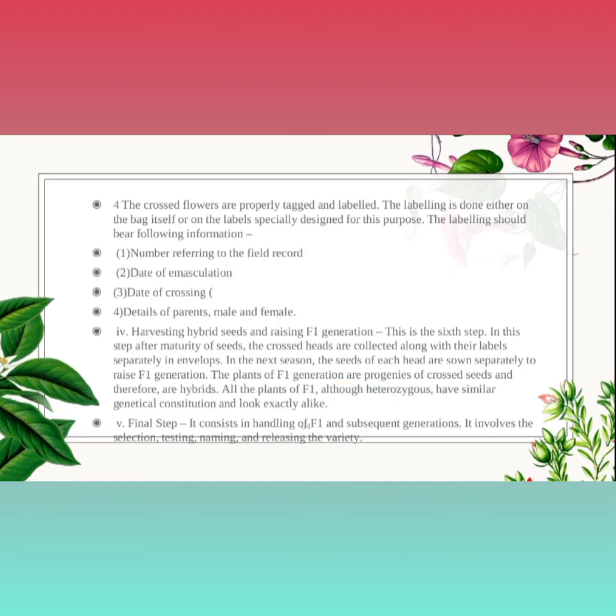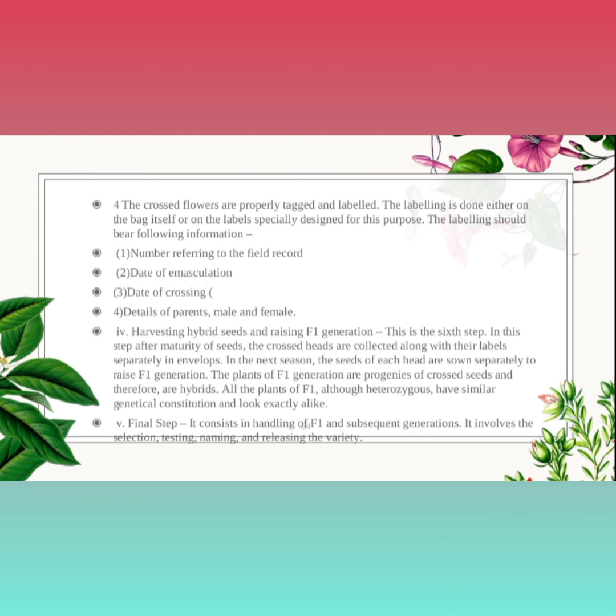Everything we have to mention on that label: the field record number, date of emasculation, date of crossing, and details of the male and female parents. Then comes the harvesting of the hybrid seed and raising the F1 generation.